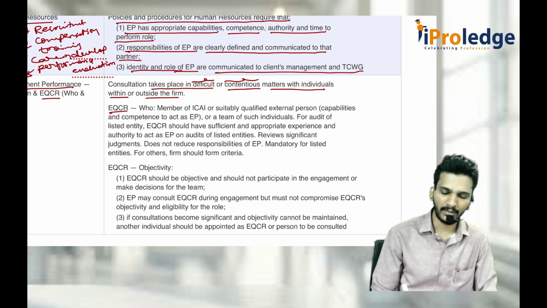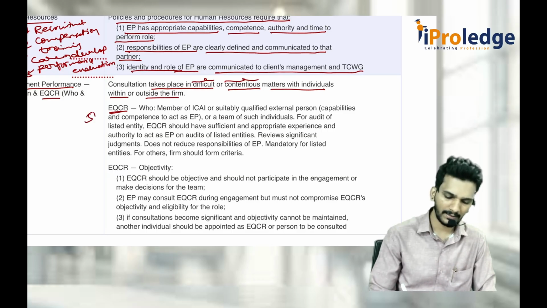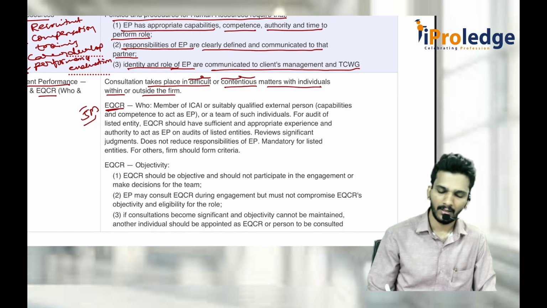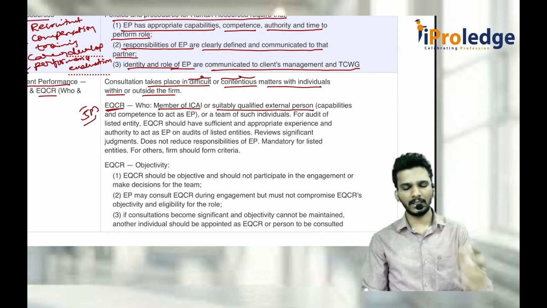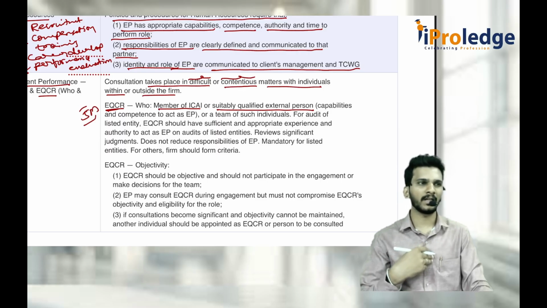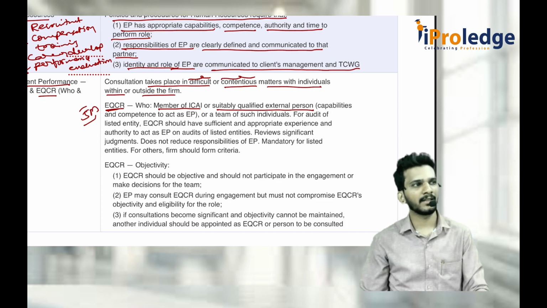So now comes EQCR, a very important part. EQCR only has a chance of being asked in the examination for 5 marks. Who can be an EQCR? A member of ICAI or a suitably qualified external person. Consider I am a chartered accountant working in an audit engagement. Now some guy comes and tells me, you don't do this, you do this. Do you think I will listen to him? Definitely not, because he does not have sufficient capability and competence to tell me.